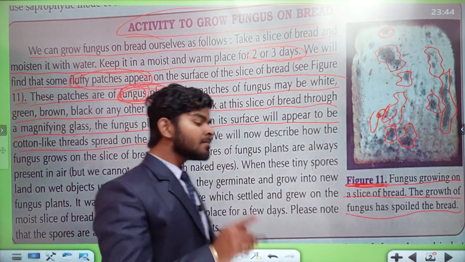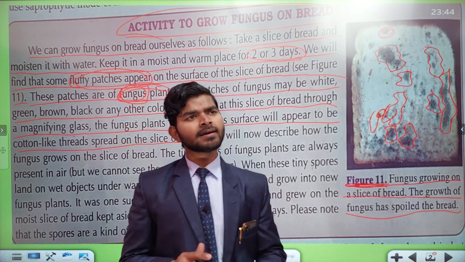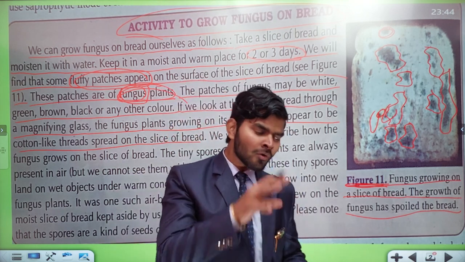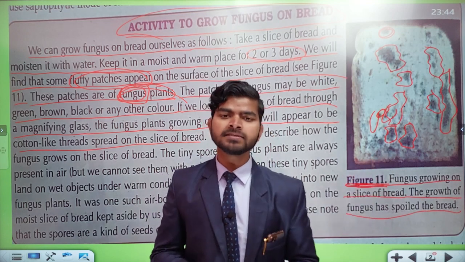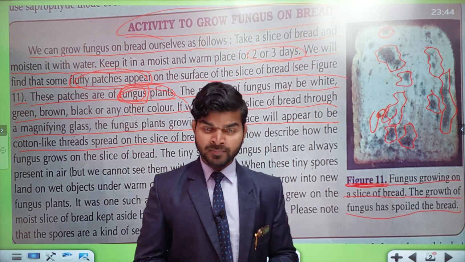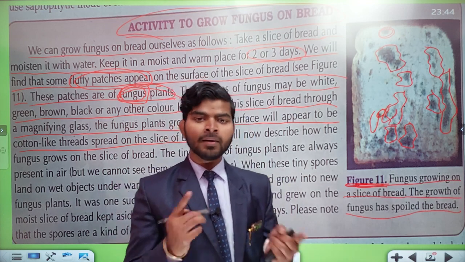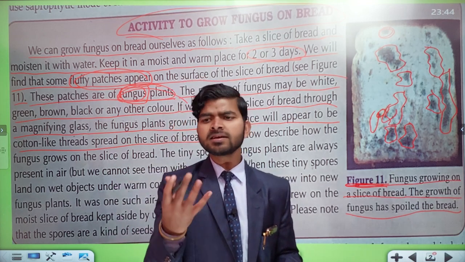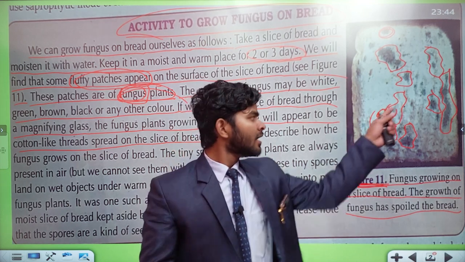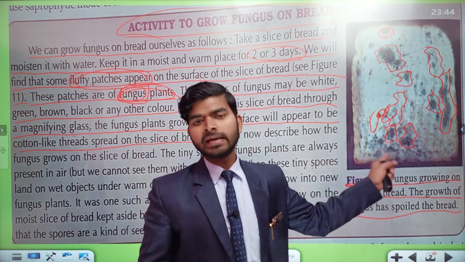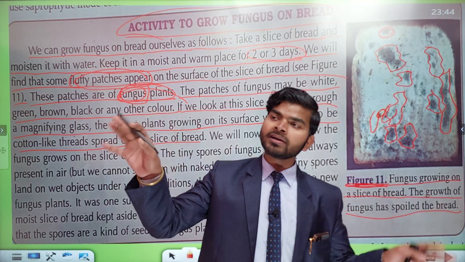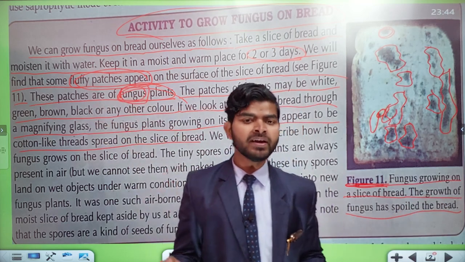But if one asks, "Sir, can you tell me how fungus grows over that particular bread piece? Why is fungus growing over that? Tell me some more explanation about this point." Actually, student, fungus is already available in our atmosphere.